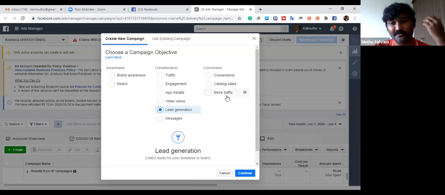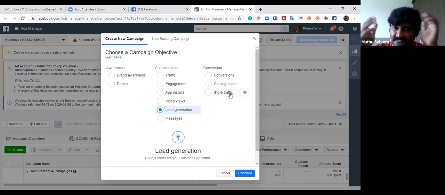Say, for example, if you have a physical store in any location, you can choose only your location. Let's assume I'm staying in Hyderabad. I'm located in Kukatpally. Likewise in Chennai, you could be anywhere else. You can throw the ad within that particular 10 kilometers, 5 kilometers, 6 kilometers distance, so that people could visit your store. That's what store traffic is. And now I am going to make a lead generation advertisement. I am going to click continue.